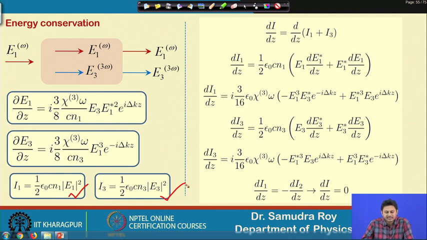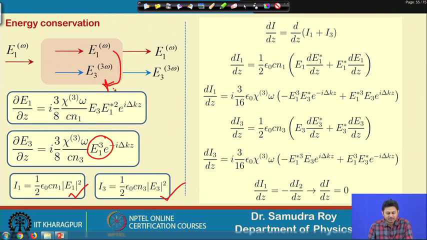Now, the next thing is to find out whether the total intensity or the total energy is conserved or not, because for this coupled equation you can readily understand that the third harmonic is going to be generated because of the pump of the fundamental wave. So, the fundamental wave basically gives the energy to the third harmonic to evolve. That means there is some energy exchange between the third harmonic and the fundamental wave, exactly the way the second harmonic was generated. Here we are doing the same thing. So, energy is coming from the fundamental wave to the third harmonic.